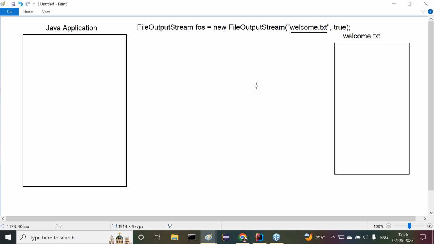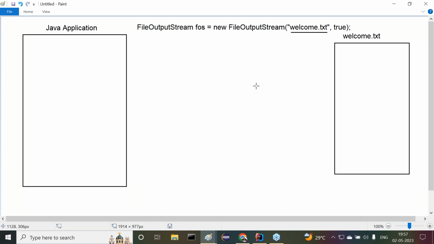If the specified file does not exist, then the JVM will create a new file with the same name. If the file is not available, the JVM will create a new file with the same name, welcome.txt. After that, it will create the FileOutputStream. Did I forget my point or not?